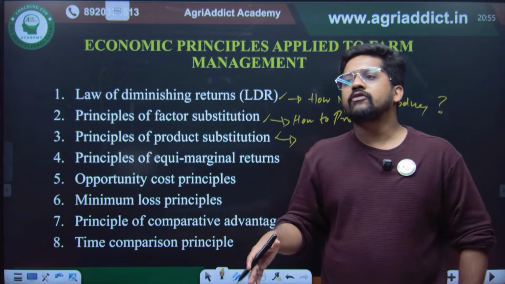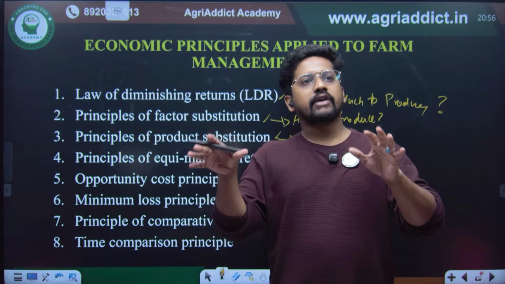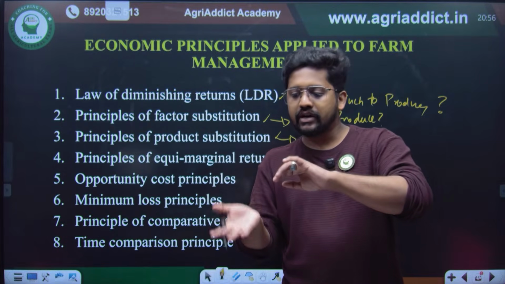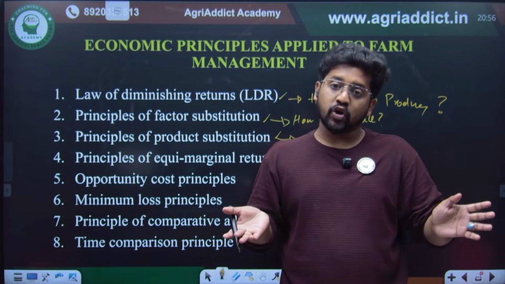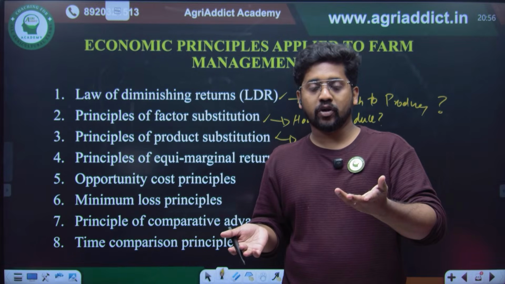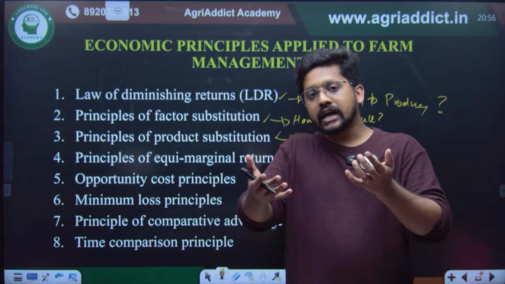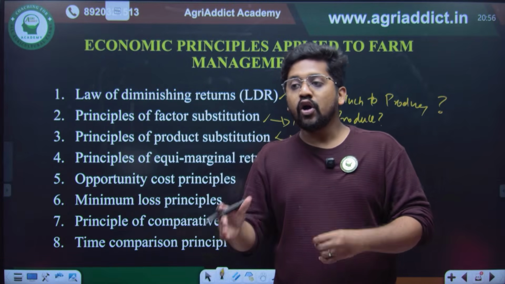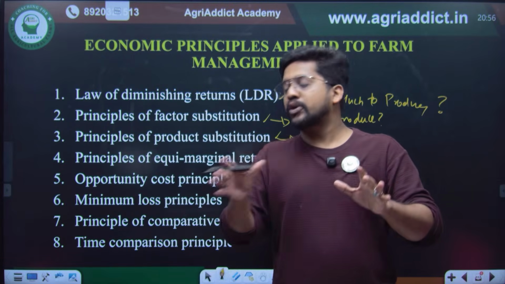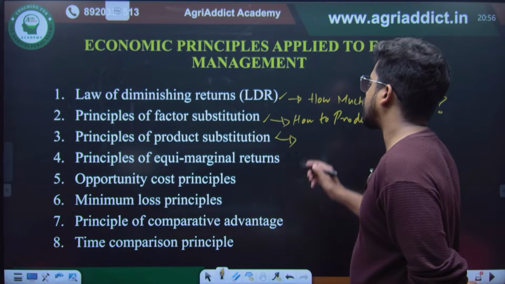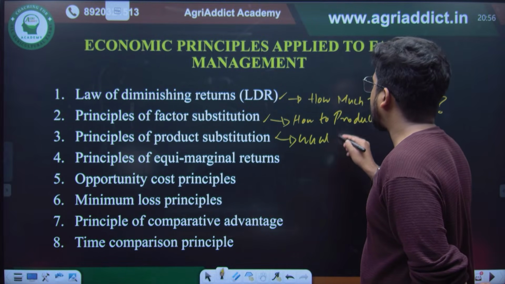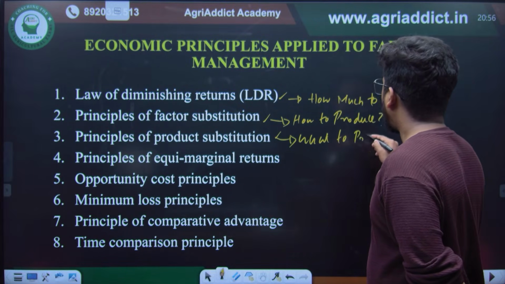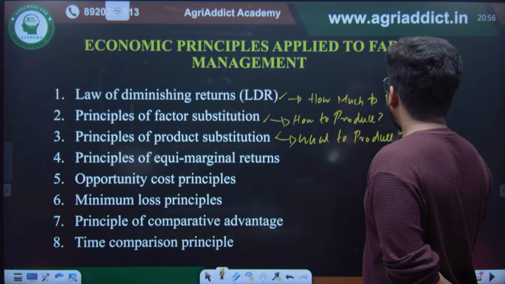Or maybe we will be having, see, even if I have 5 acres of land, I will be allocating 5 acres. I can go for monocropping, but I will be preferring multiple cropping, right? Why? Because I should get a continuous income, and even if one crop fails, I should get more profit from another. So how I should allocate between different products, that is nothing but the principle of product substitution. So this explains what to produce.